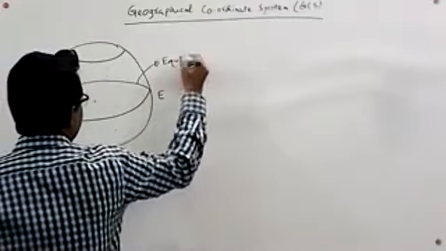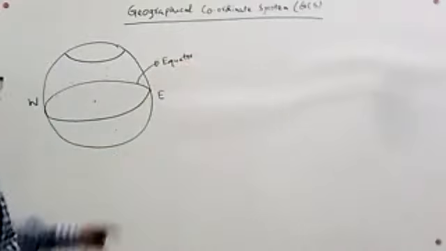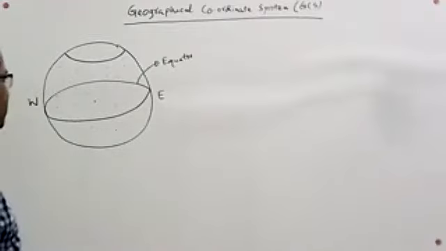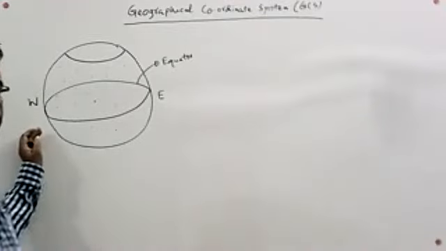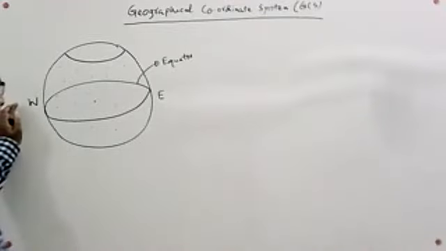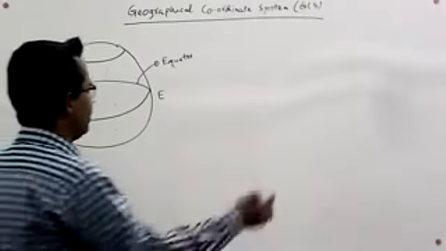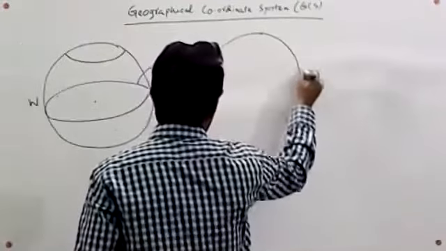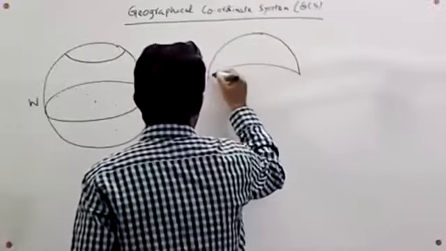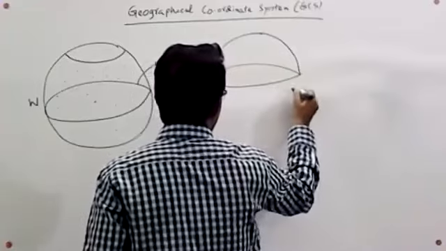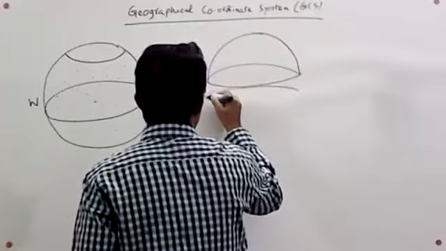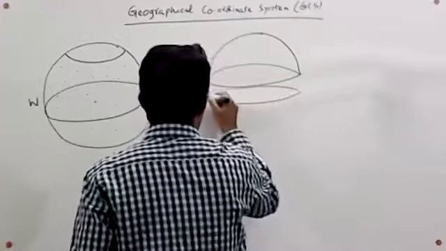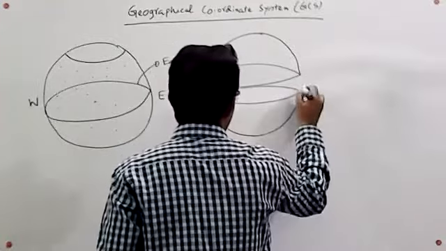By this horizontal line, we can divide our Earth or globe into two equal parts, and every part has its own name.